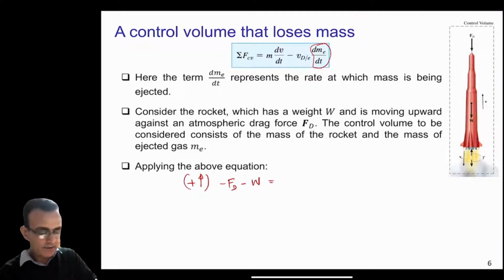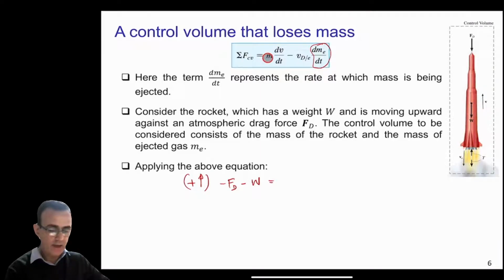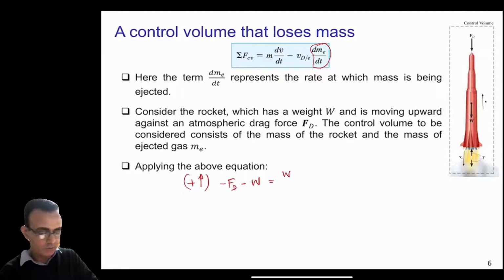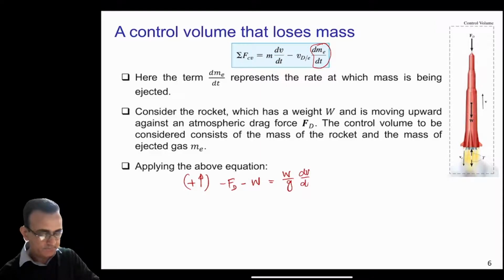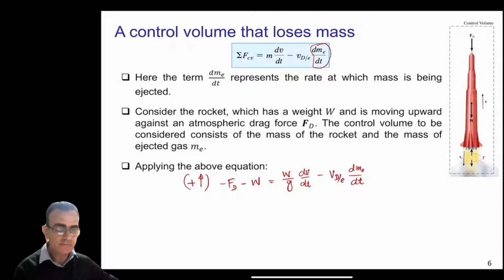On the right hand side, we have m, which is W by g, and dv by dt is just the acceleration. And then you have this VD with respect to e, and you have dme divided by dt here. So for this rocket, you can write the equation of motion in this form here.